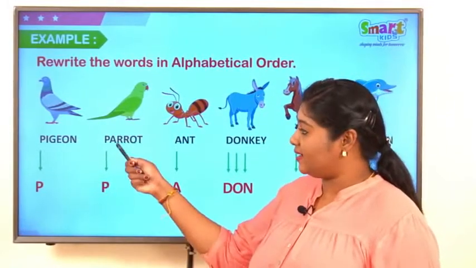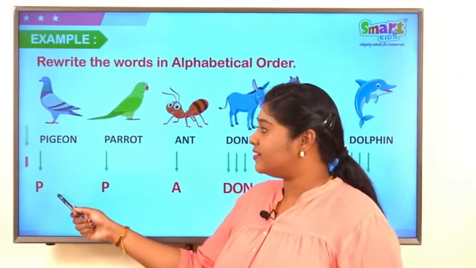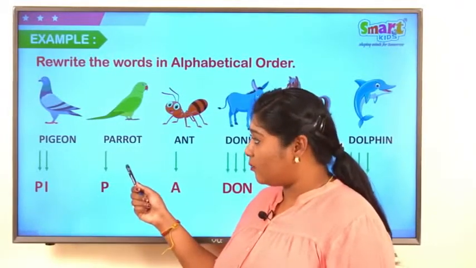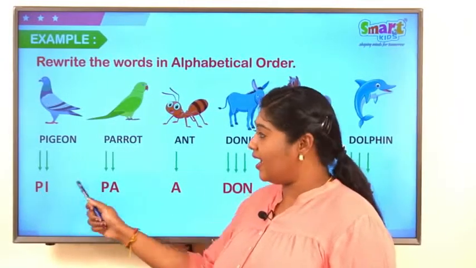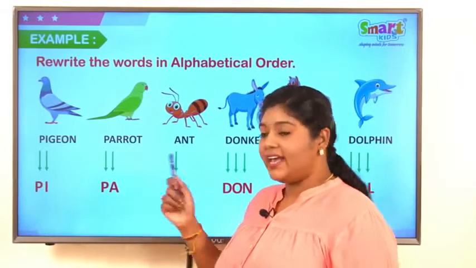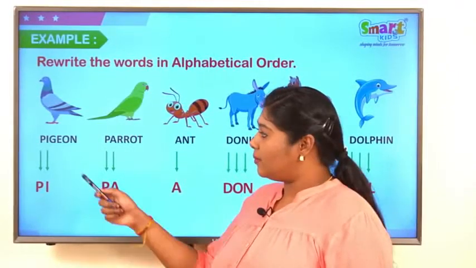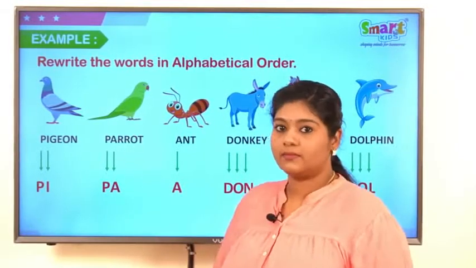Let's see the second letter. For pigeon, what is the second letter? I. For parrot, what is the second letter? A. Among I and A, which comes first? Yes, definitely it's A. So between pigeon and parrot, parrot stands first.